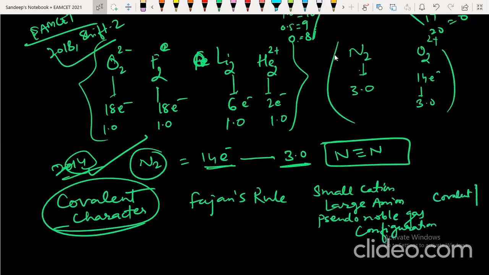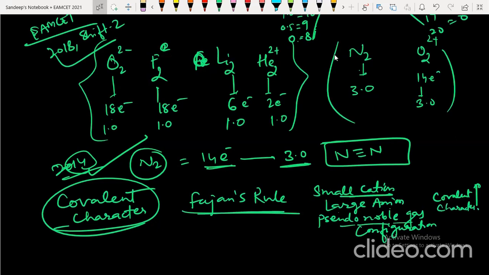So covalent character increases when the size of the cation decreases. The smaller the cation, the higher the polarizing power; the larger the anion, the larger the polarizability; and the one with pseudo noble gas configuration has more polarizing power. So all these factors increase the covalent character. This was explained by Fajans.